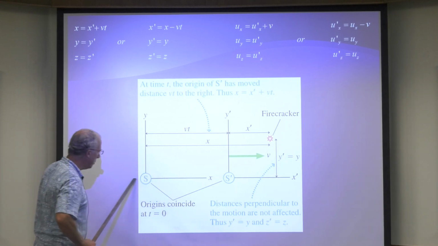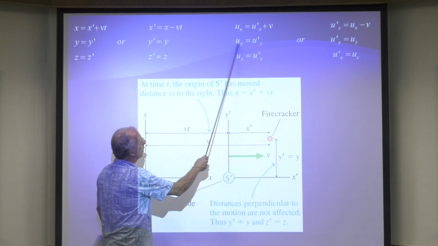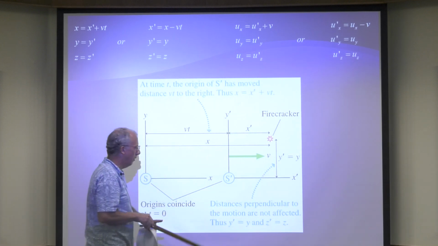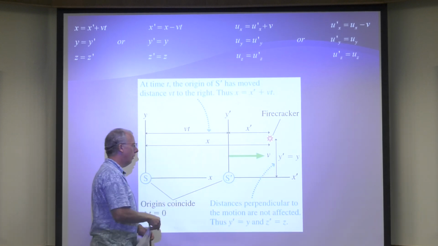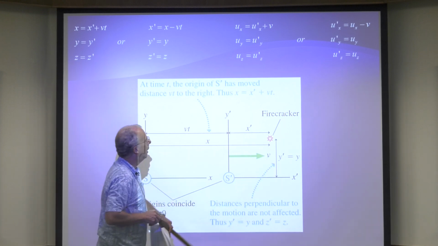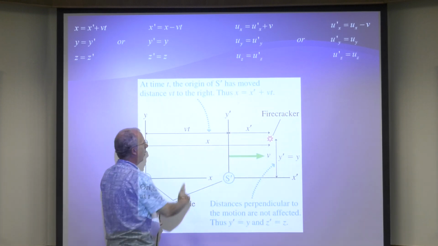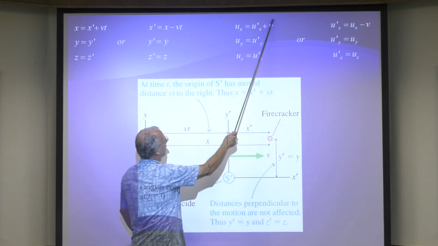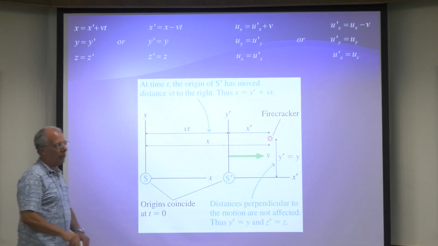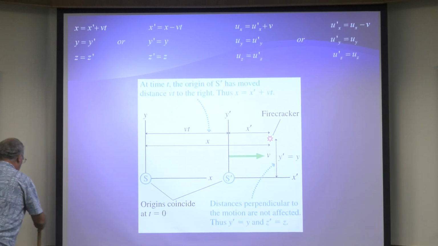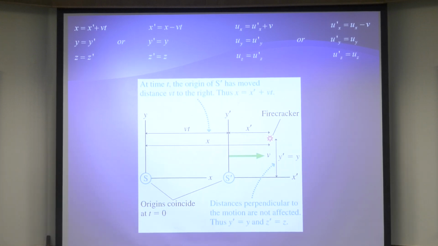Okay, so you can see since the motion is in the x direction, the z's don't change, right? Because there's no velocity in the z direction. The y's don't change because there's no velocity in the y direction. The only thing that changes is in the x. And again, I already gave you an example of that, with the person throwing the ball out of the moving car. And that agrees with your common sense and your common experience. But we'll see later on that that's wrong. All right, so Galilean relativity, Physics 105. It works great as long as the speed of the object is much, much less than the speed of light.